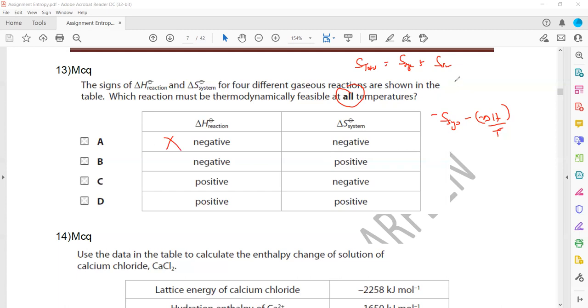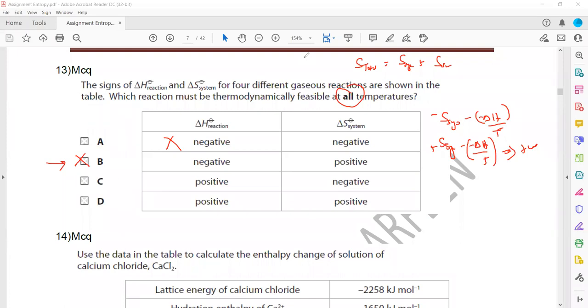When we check option B, that is system minus delta H by T, delta H is negative, so minus minus plus, and entropy of the system is positive, so this will always be positive, under all conditions it will remain positive. That's why B is the right answer. Is it clear? Question 13.